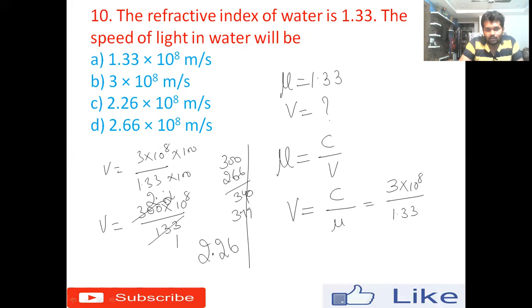And obviously 10 to the power 8 still remains the same, so I can take it out: 10 to the power 8 meter per second. So the right answer for this question is option C.